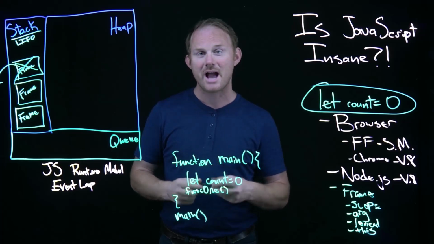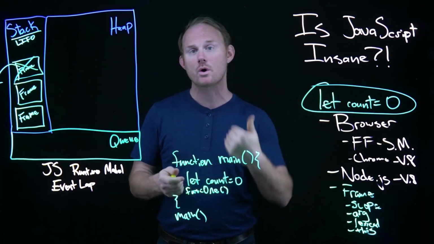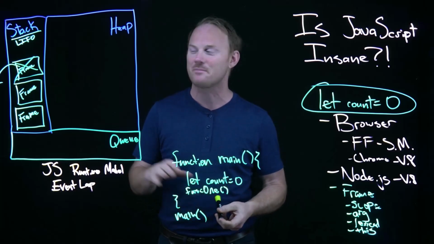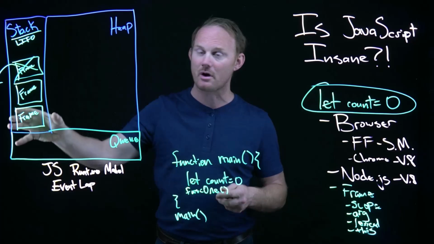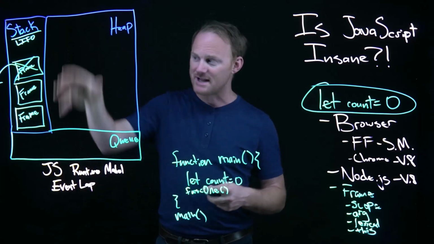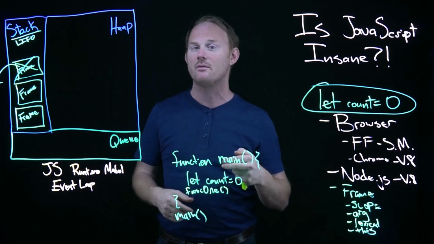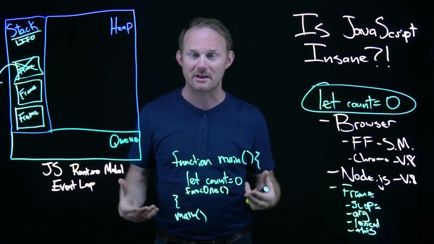Your code, as it's run by JavaScript, is organized in the concept of functions or callbacks, which we haven't talked about yet. And those functions are going to get put onto the stack. They're going to get stacked on top of each other, and they're going to get processed from the top down until eventually there's nothing left.